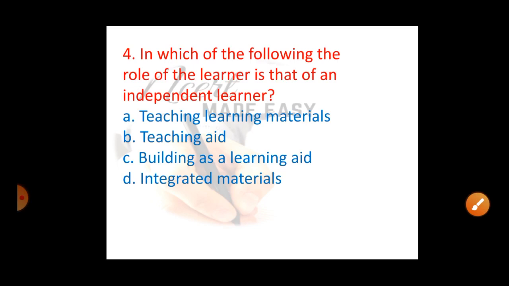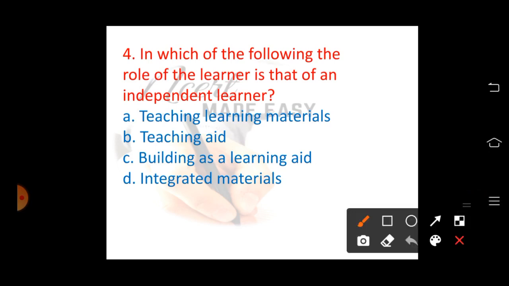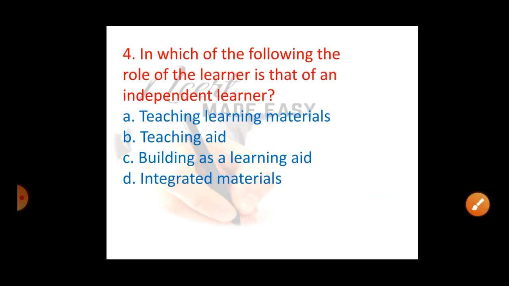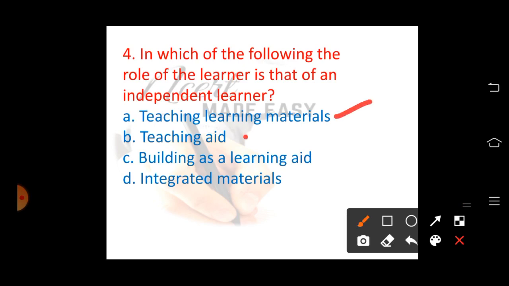Next, question number 4. In which of the following the role of learner is that of an independent learner? A. Teaching learning materials. B. Teaching aid. C. Building as a learning aid. D. Integrated materials. In which of the following will the learner be learning independently without the help of anyone? Teaching learning materials and the teaching aid: in both cases, the teacher will be explaining about the teaching material or the teaching aid, and here the learners are not learning independently.